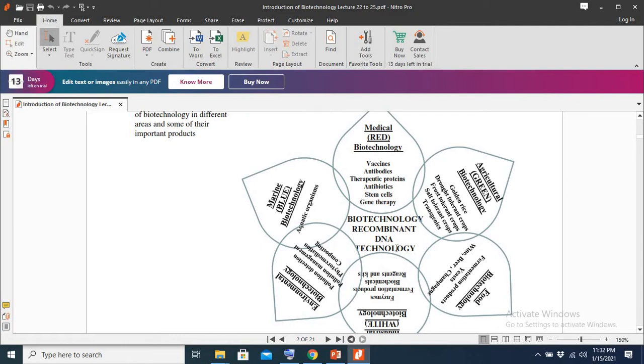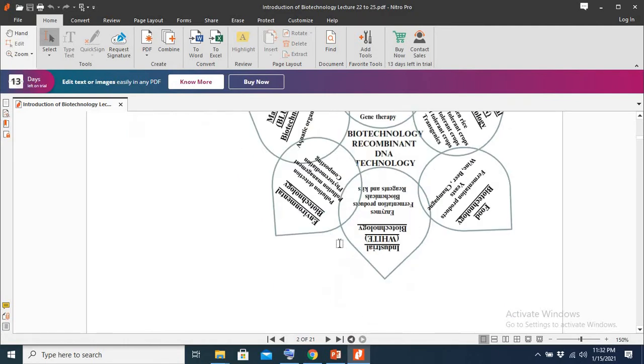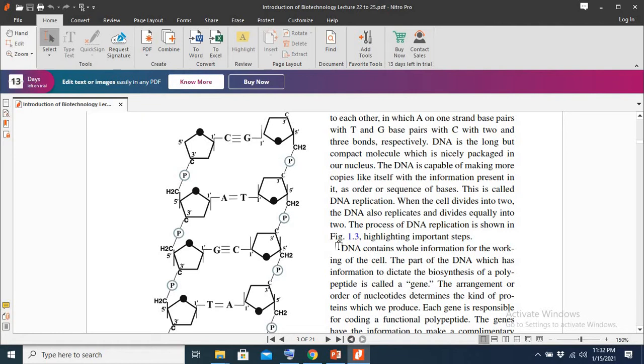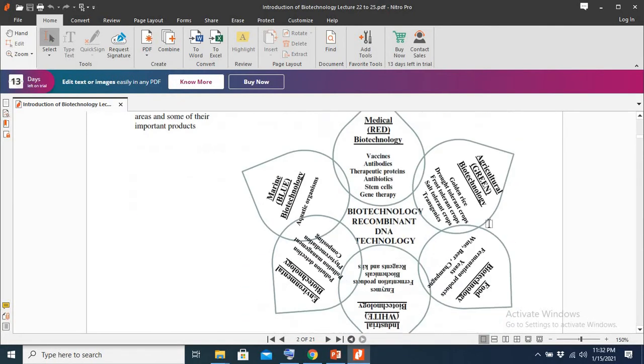First we will take an overview of how we can utilize biotechnology and recombinant DNA technology in different fields.